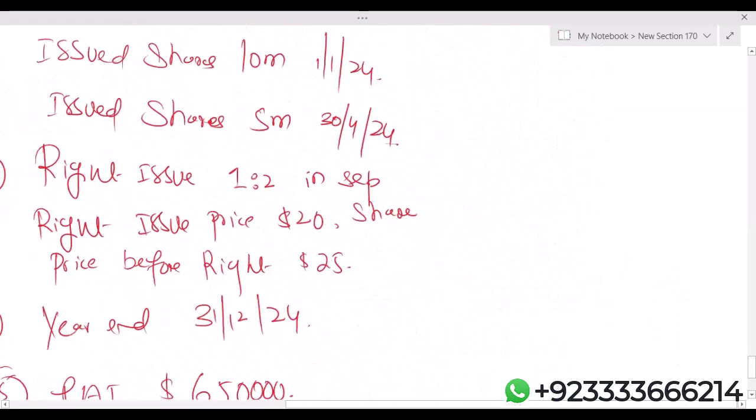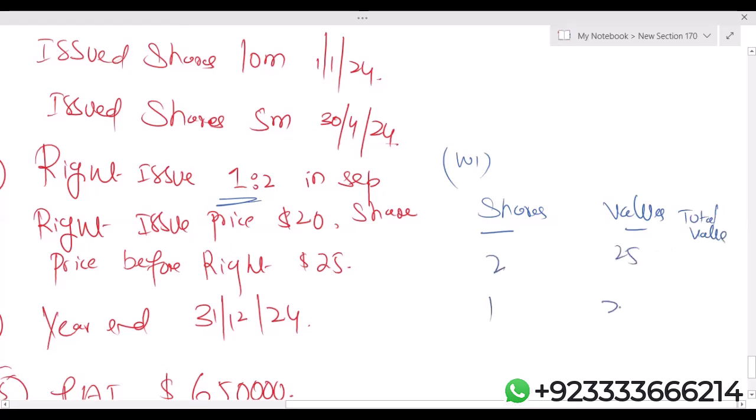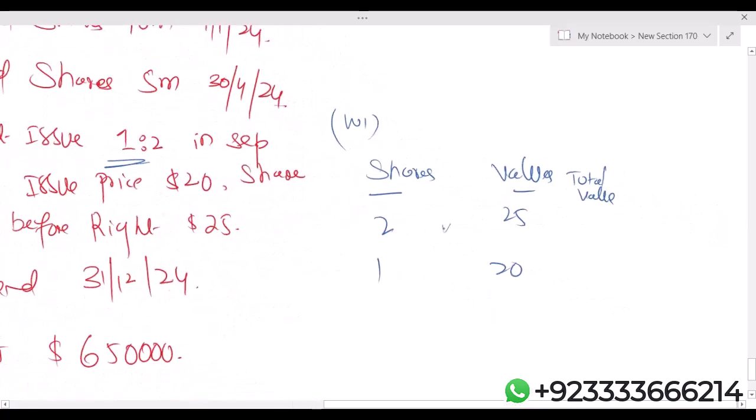Now, let us perform one working of right issue. Shares, values, and total value. 2 1. Share price before right is 25 and the right price is 20. Just multiply them: 50, 20.